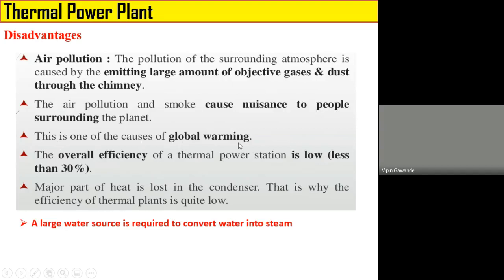Okay, the efficiency of this thermal power plant is very low, that is 30% only. A major part of the heat is lost in the condenser. Okay, that's why the efficiency is less. A large amount of water source is required for the conversion of water into steam. Okay, so these are the advantages and disadvantages of the thermal power plant.